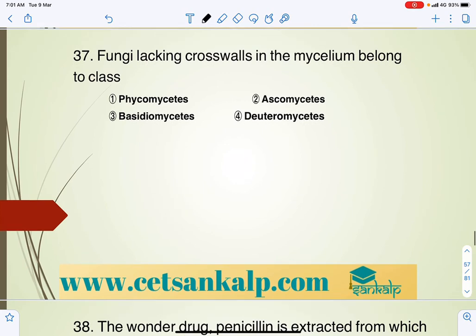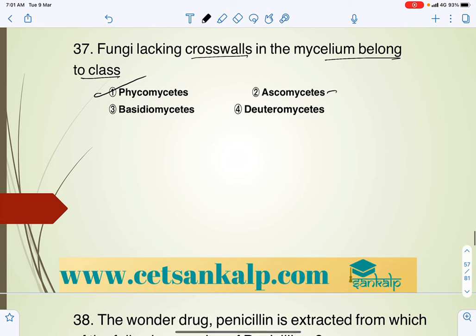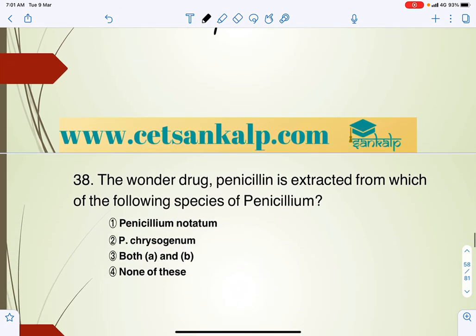Phycomycetes. Fungi lacking cross walls in the mycelium belongs to the class. So no septa. A septate generally is seen in Ascomycetes, Basidiomycetes. In all these, what is a septate, wall formation. Right. Septate will be there, cross wall formation, like how mycelium will be there, like this.